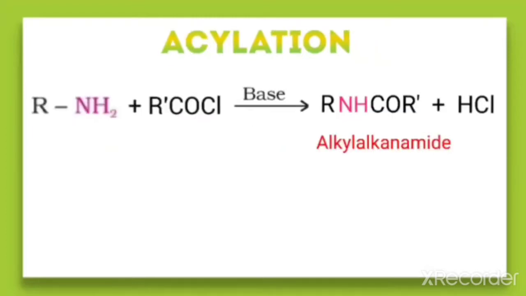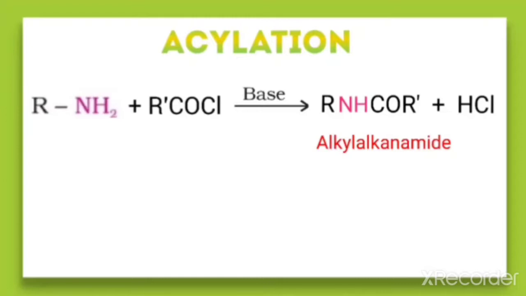Next is acylation. Aliphatic and aromatic primary and secondary amines react with acid chlorides, anhydrides and esters by nucleophilic substitution, and this is called acylation.